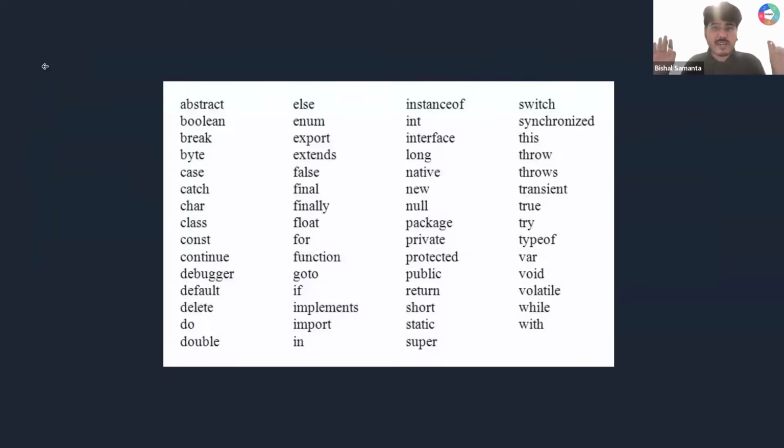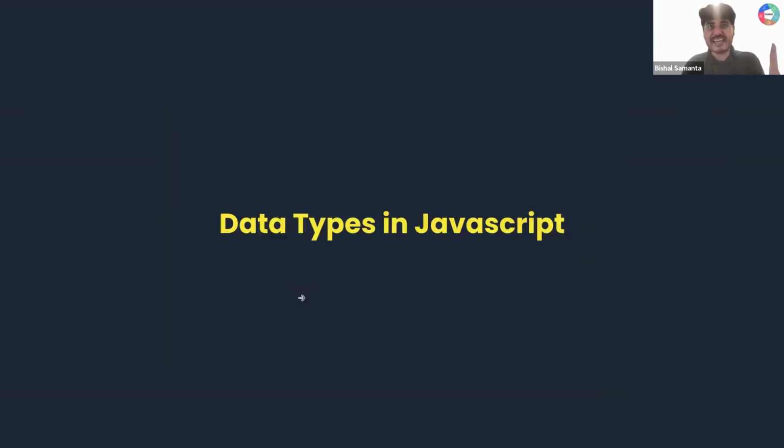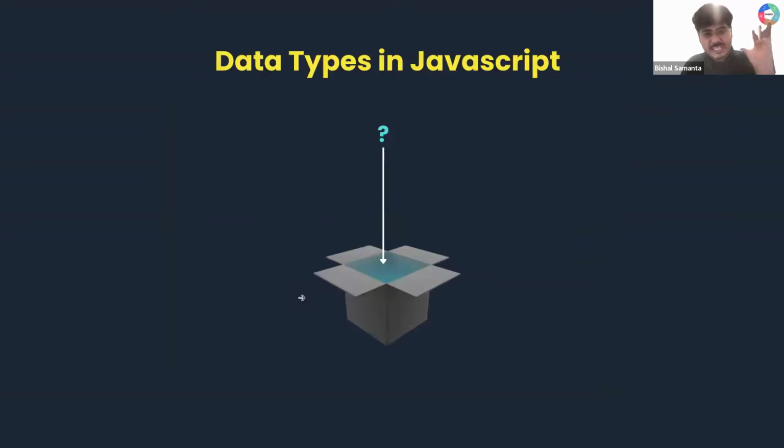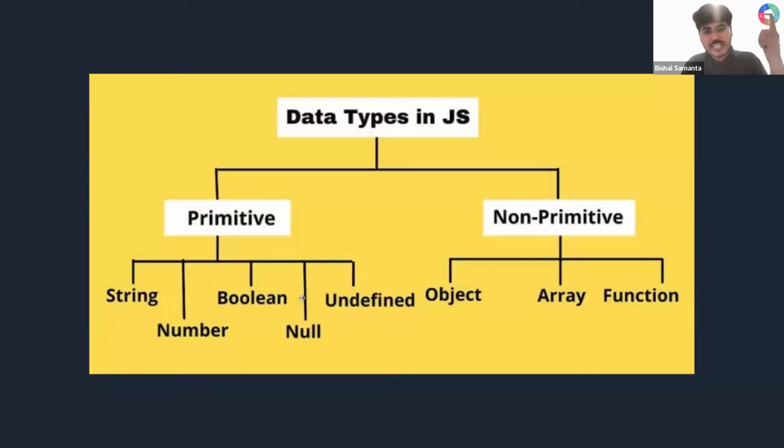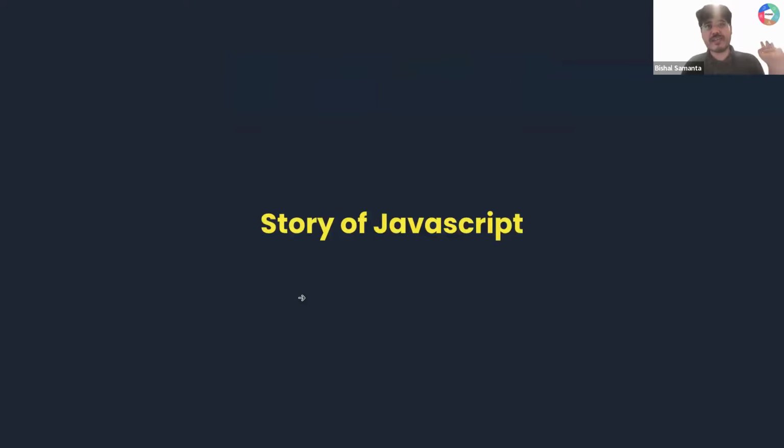Then we understood these are the sensitive words. I cannot create a variable name with for. I cannot create a variable name with if, right? Okay. Then how to reassign a value of a variable, right? And then data types. What is the importance of data type? We understood about string, number, boolean. And then finally we understood about the typeof operator, how we can check the data type of a particular variable. Is this part super clear to all of you guys?